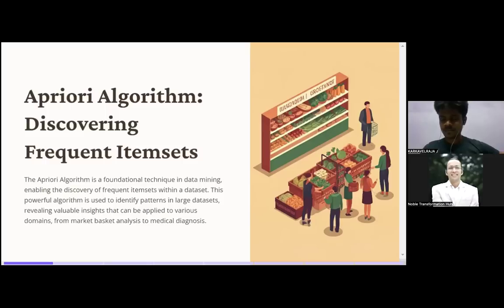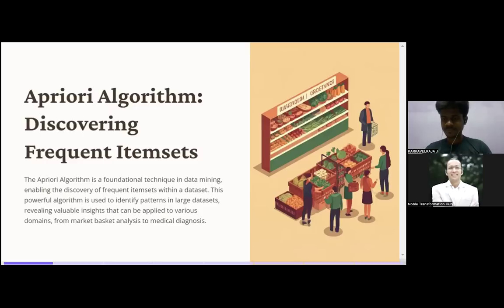And within the data set, this powerful algorithm is used to identify patterns in a large data set, revealing valuable insights. That's the job of a data scientist, guys: using these algorithms and techniques to find valuable insights from the data, making reports and visualizations, and communicating to the right stakeholders and people who want to know and make decisions.